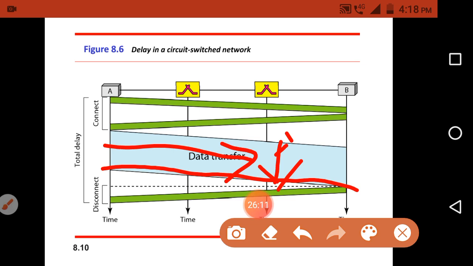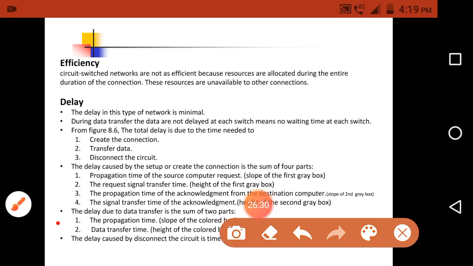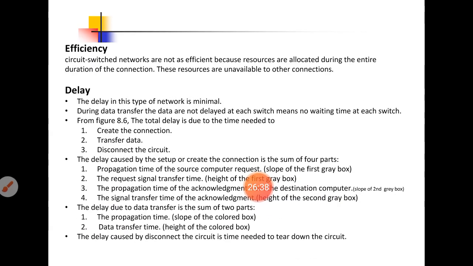So that's why it only includes the propagation time of the data transfer from A to B and the transmission time of the data from A to B. That's why they mention here propagation time and data transfer time. Propagation time is the slope of the colored box, and data transfer time is the height of the colored box. So this is the delay due to the data transfer.